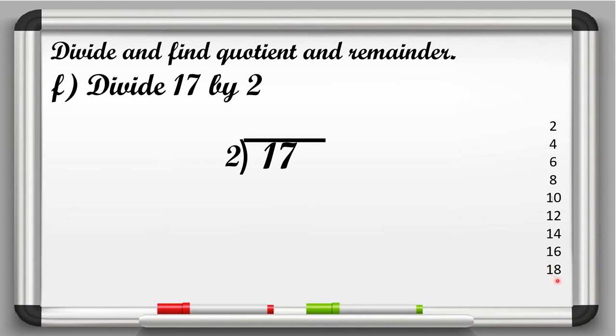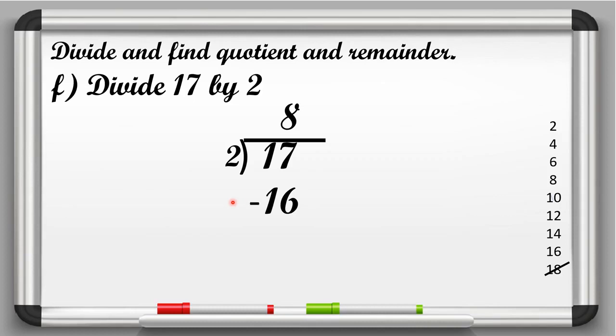So here 18 is the greater number than 17, beta. So what we will do? We have to cut number 18, like this. Now we will write number 16 below 17. Here we will write 16. And at which place it comes? 1, 2, 3, 4, 5, 6, 7, 8. So here 8 is the quotient. So here we will write 8 at quotient place. Now put the sign of minus.